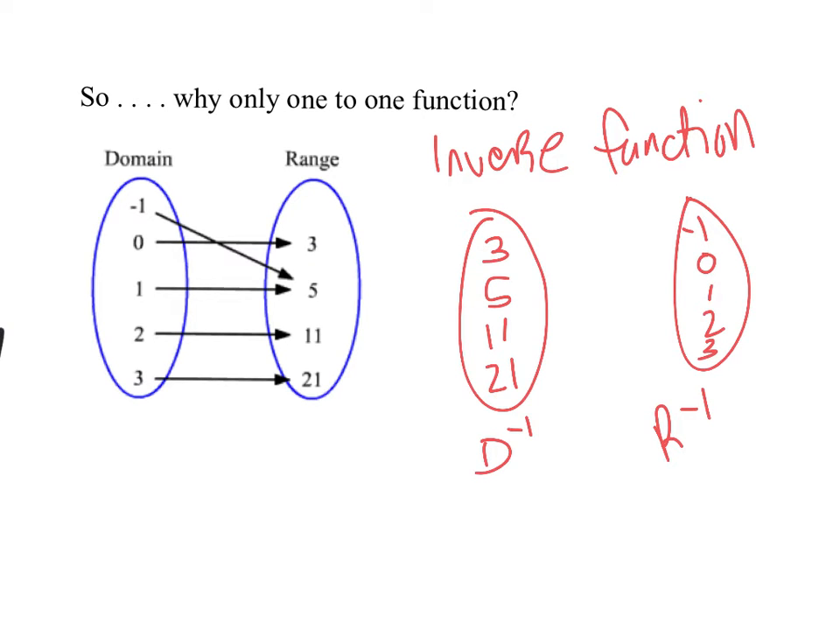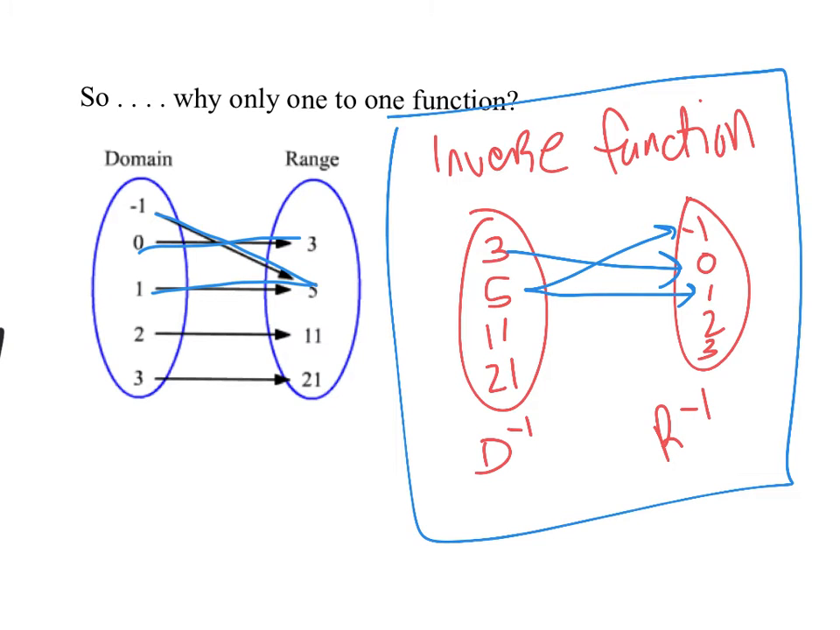So let's map this. 3 is coming from 0, so 3 is going to map to 0. 5 is going to be mapped to -1, and 5 is going to be mapped to 1. Well, wait a second. Is this a function now? No, it's not a function. 5 has two outputs, so it can't be a function. So that's why it doesn't work.